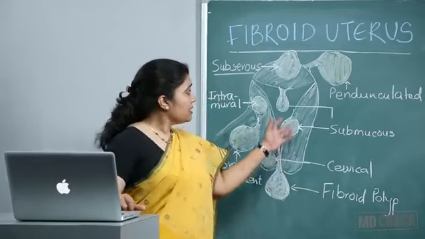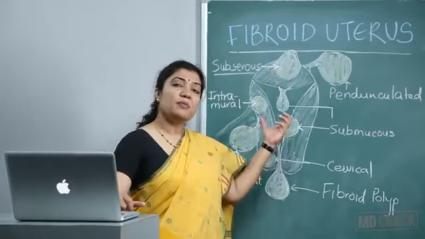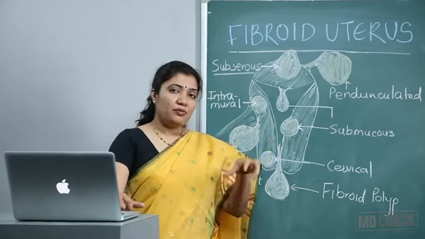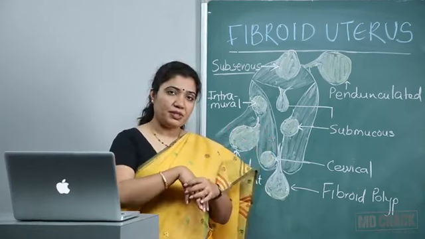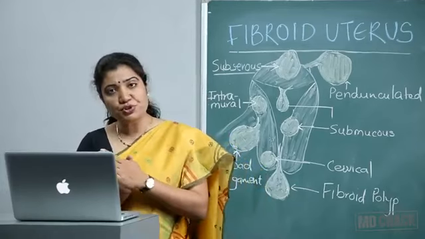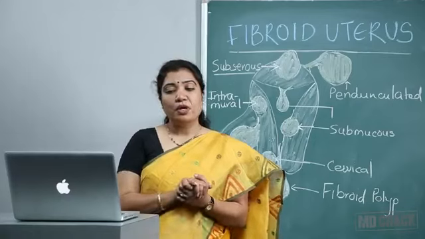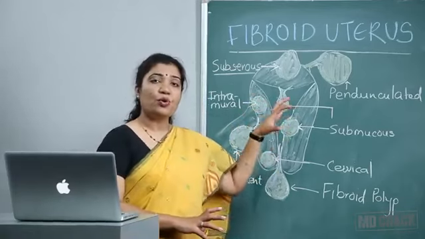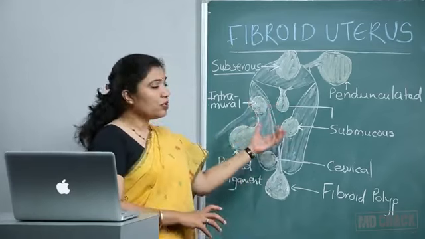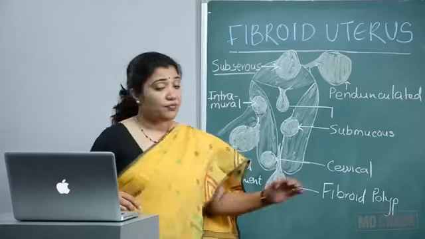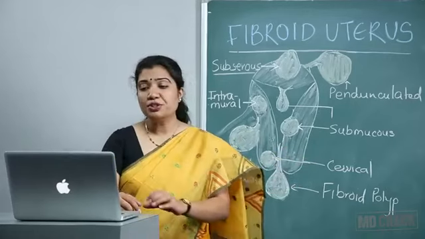Because of presence of big size fibroids, the baby may be in different malpresentations. It will just obstruct the baby to be in cephalic presentation. Because of the fibroid, malpresentations or malposition of the babies are quite common. Sometimes a fibroid of bigger size can just lead to obstructed labor. It will not allow a baby's head to come down. So obstructed labor is also seen in big fibroids, especially if they are located in the lower region.